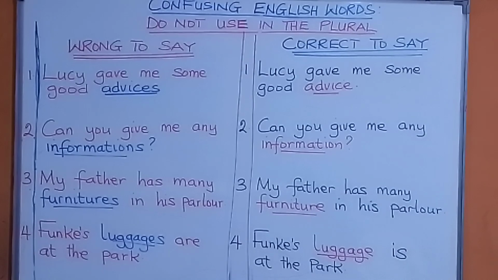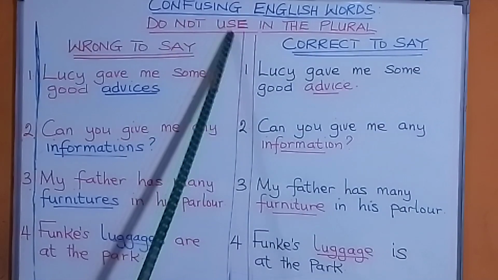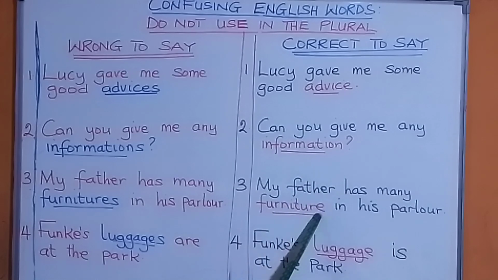So if you want to qualify any of these, you can say an item of information, a bit of information, or 10 pieces of information, or 20 pieces of information, a piece of advice, 2 pieces of advice, 3 pieces of advice, a piece of furniture, 10 pieces of furniture, an item of news, and so on and so forth. Baggage, luggage, they remain the same. You don't use that in the plural form. And so we are looking at confusing English words. Do not use in the plural form. We are taking advice, information, furniture, and then don't use them in the plural form.